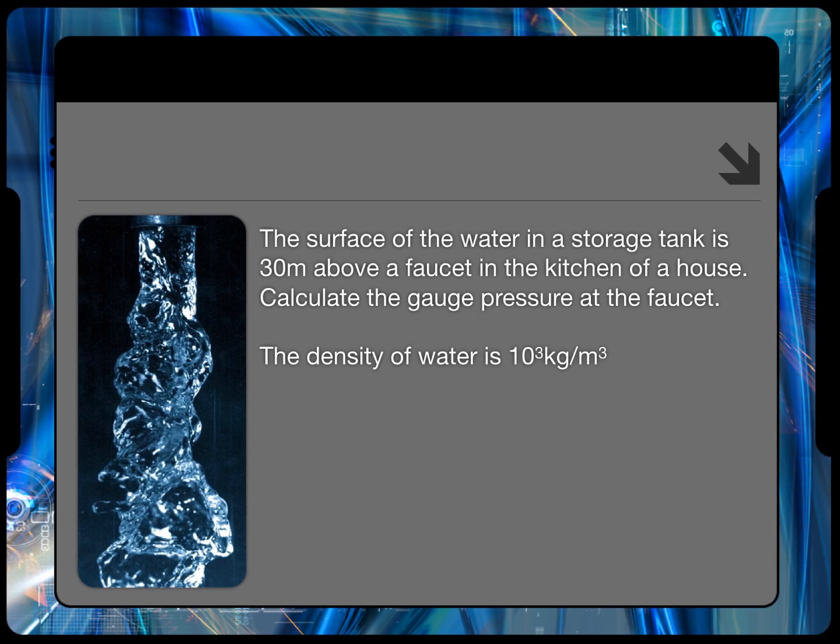This might help on tonight's homework. The surface of the water in a storage tank is 30 meters above a kitchen faucet. Can you calculate the gauge pressure at the faucet, knowing that the density of water is 1,000 kilograms per cubic meter?